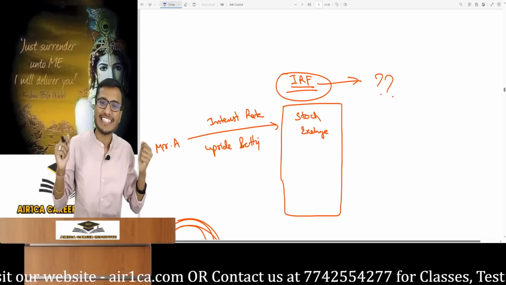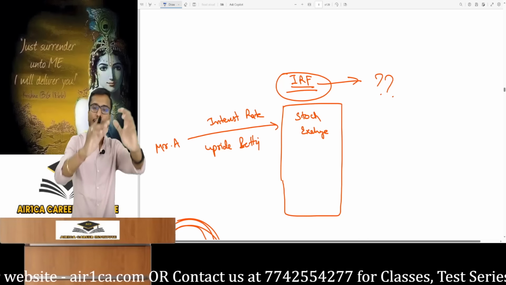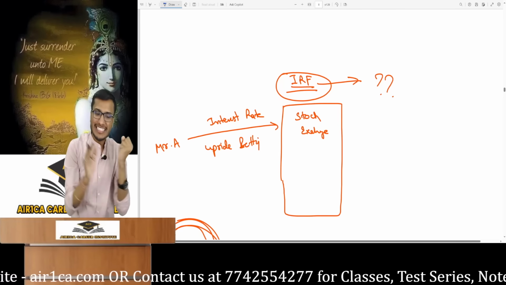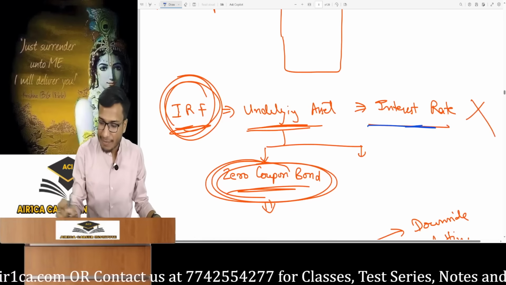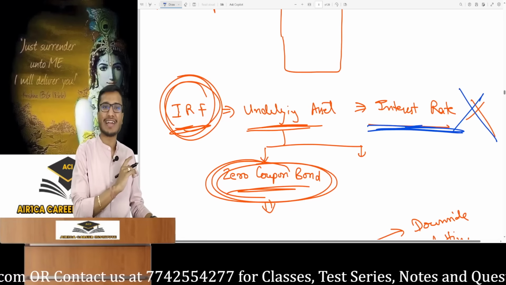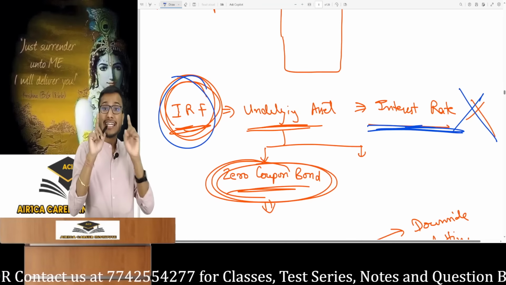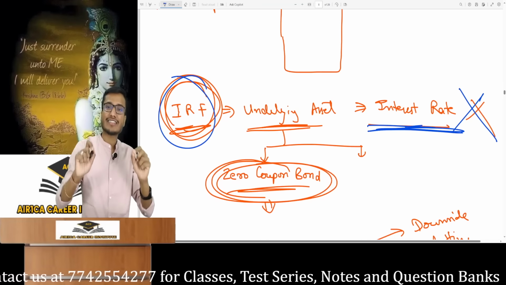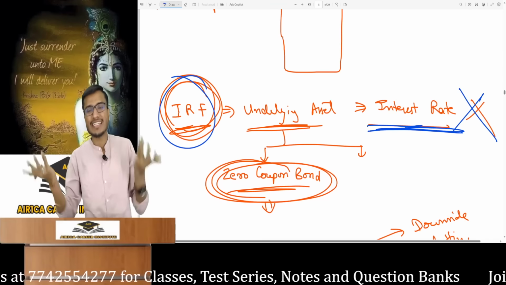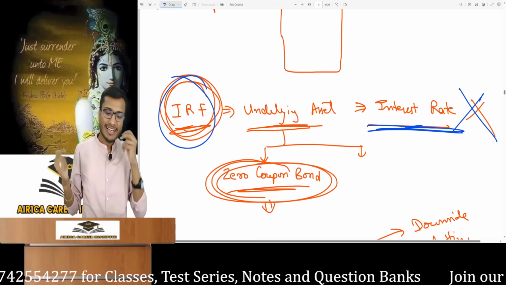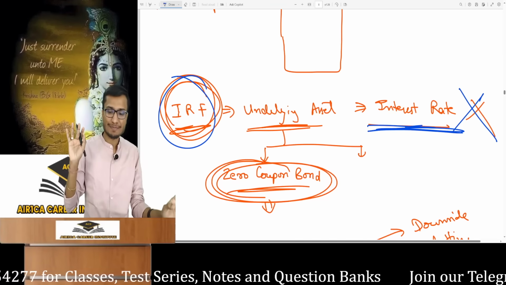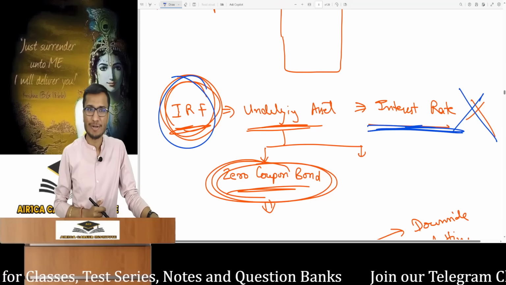What kind of interest derivative is this? I will explain. Underlying asset is not the interest rate. I have already clarified this to you, and remember that the underlying asset in an interest rate future is never the interest rate. Due to this special provision, this topic gives everyone trouble. They don't understand it. Students think they are reading something else, so they get confused in this. Underlying asset is not interest.